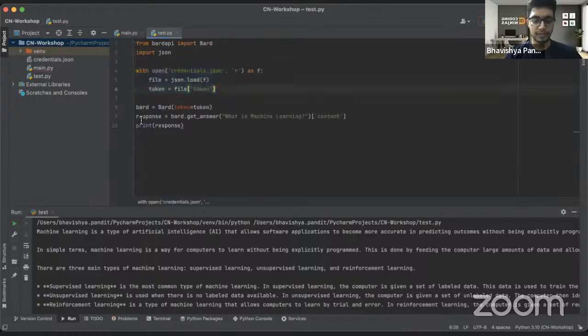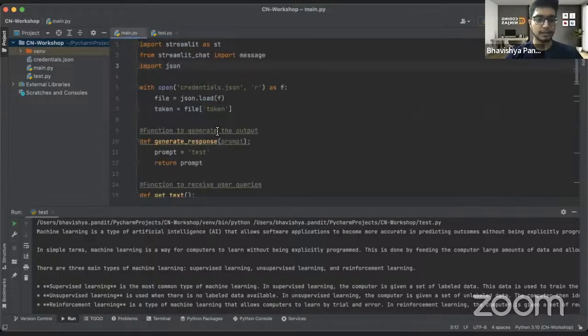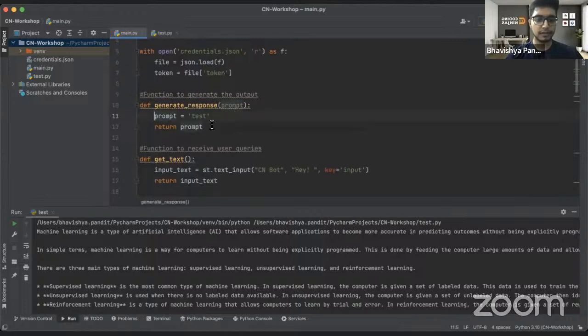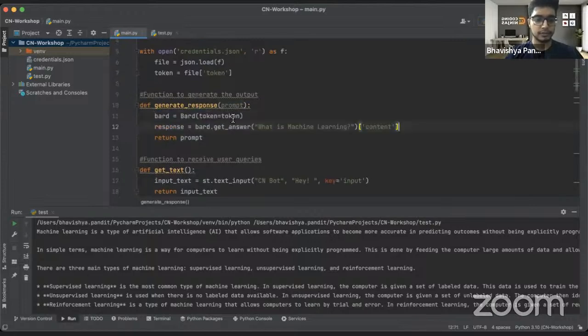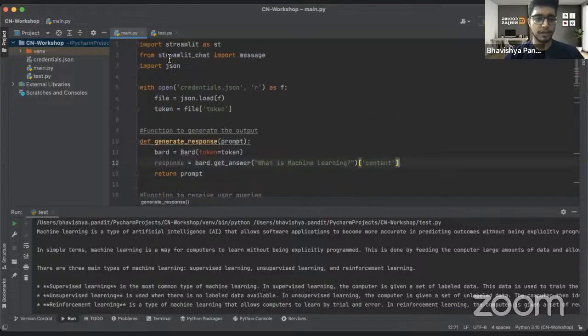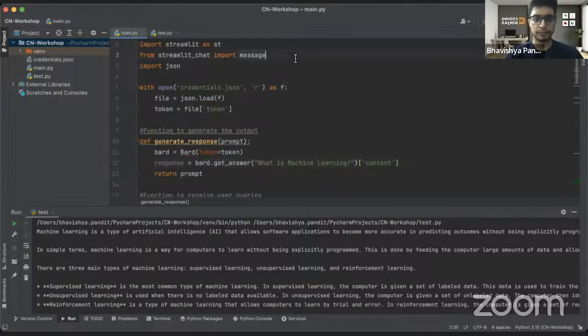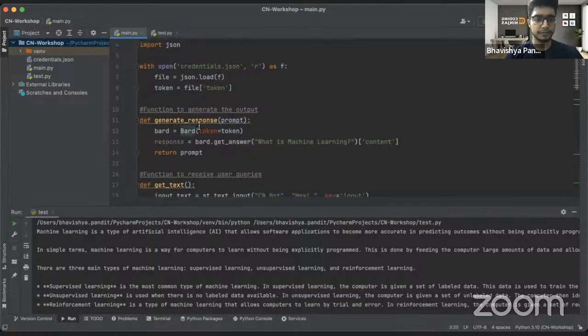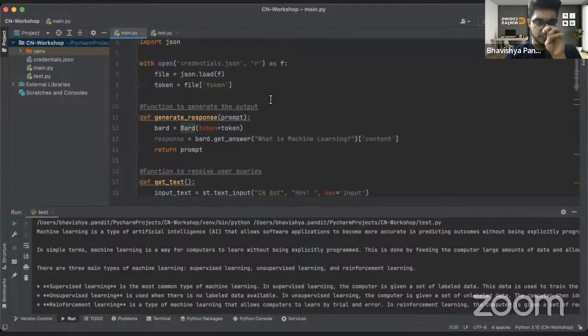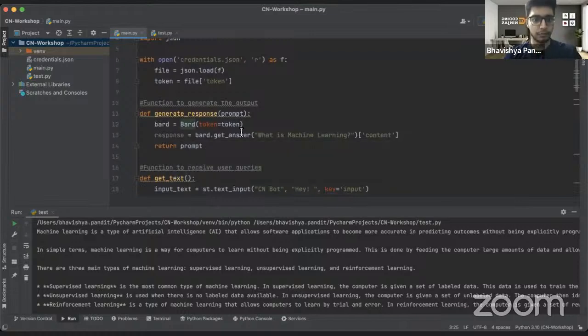Let's see how to do it. Rather than that test, we'll just copy this section and paste it here. We have to import these files as well. Copy pasted here. Bard is now functional. We are getting the answer from here.